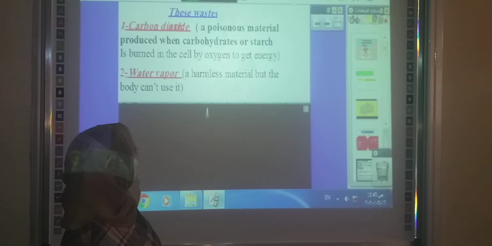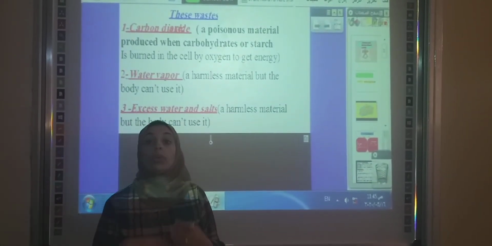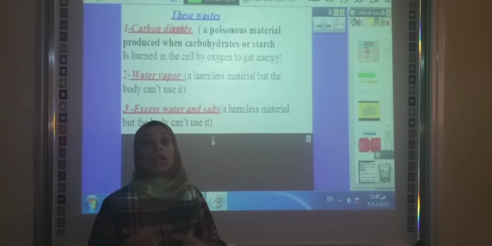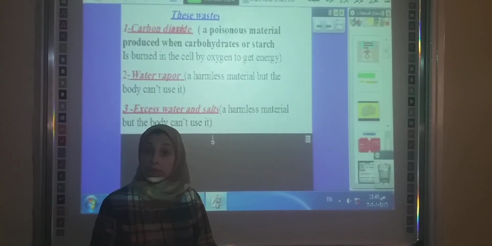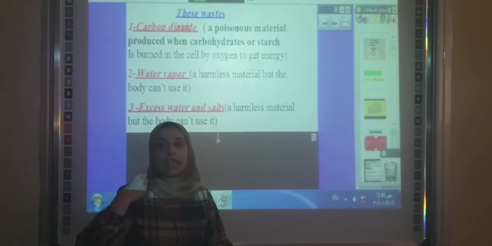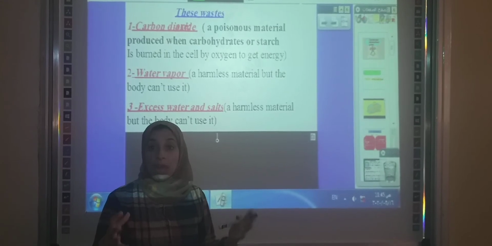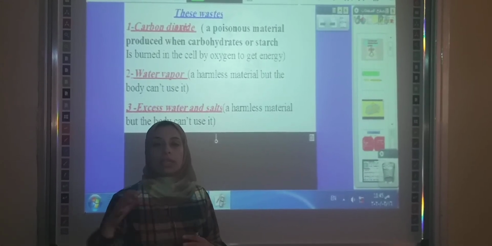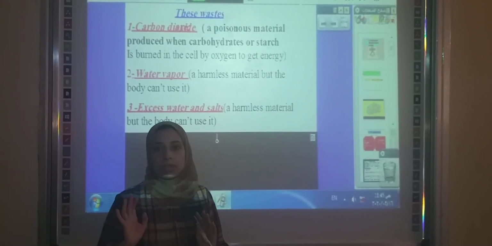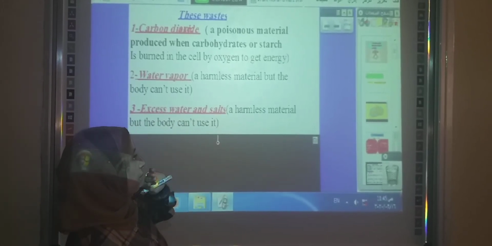Number 3, excess water and salt. When we eat food that contains a large amount of water or salts that the body doesn't need, the body needs some salts and water, and the excess of them the body gets rid of outside the body. It's a harmless material.